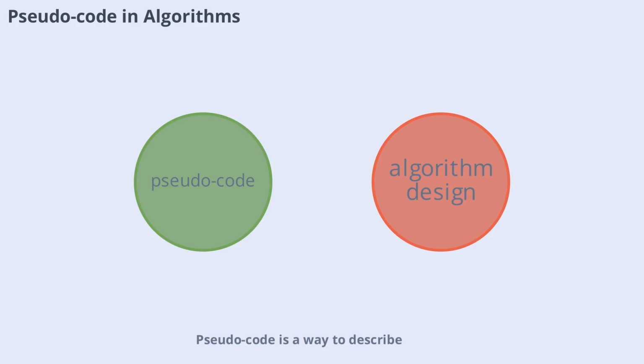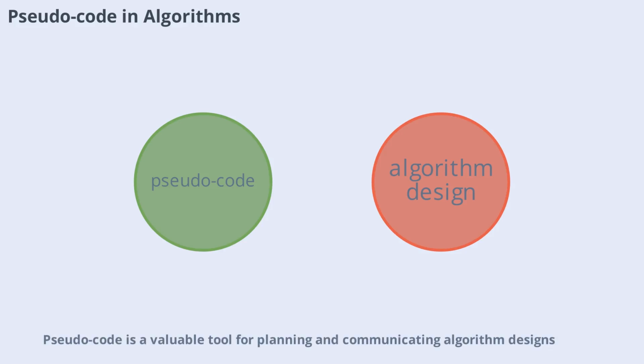Pseudocode is a way to describe algorithms using plain language and simple structures without worrying about programming syntax. It helps you focus on the logic and steps of the algorithm before translating it into code. Pseudocode is a valuable tool for planning and communicating algorithm designs.